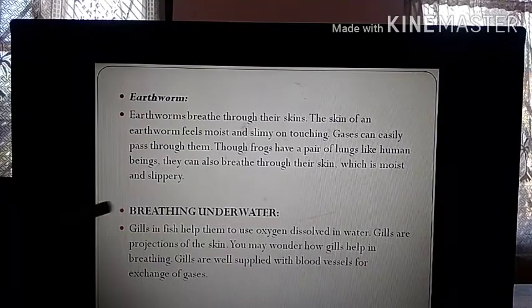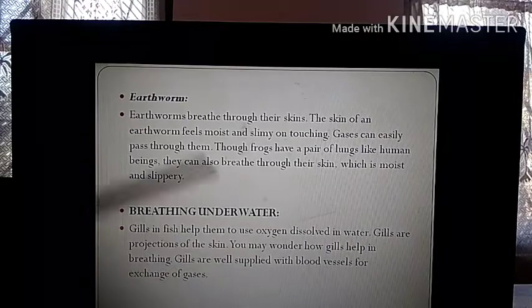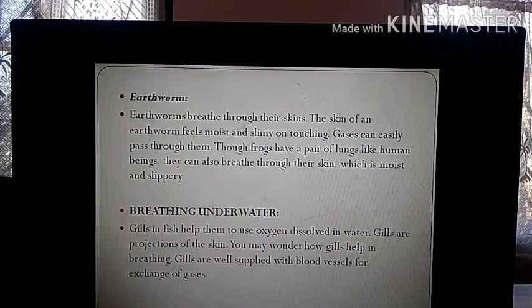Now we come to breathing underwater. Gills in fish help them to use oxygen dissolved in water. So we know in case of fish, they breathe through their gills, and gills help them to use the oxygen that is dissolved in water. Gills are projections of the skin. You may wonder how gills help in breathing. Gills are well supplied with blood vessels. Gills have lots and lots of blood vessels.